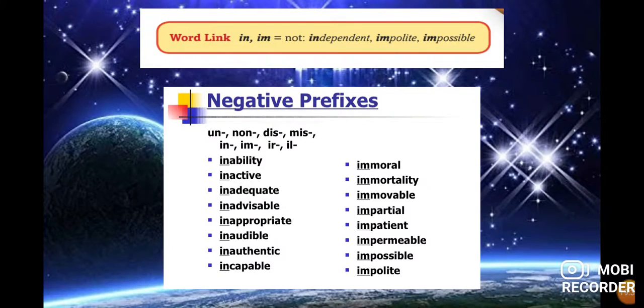That means when you put the prefix before a word, it forms the negative form: active, inactive; adequate, inadequate; appropriate, inappropriate; capable, incapable; moral, immoral; possible, impossible. All of these are negative prefixes, and we form negative words.